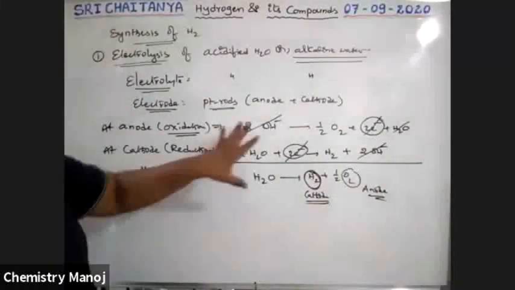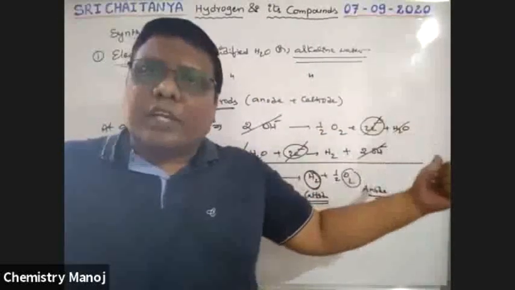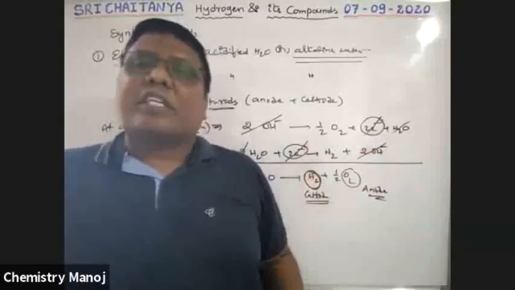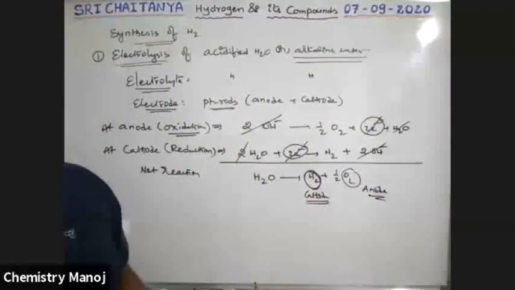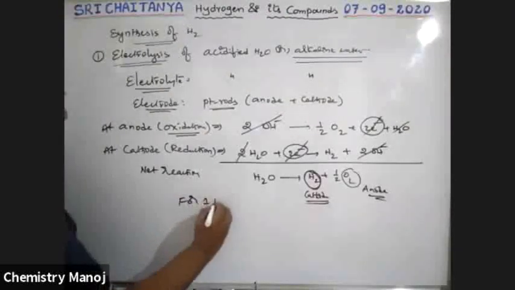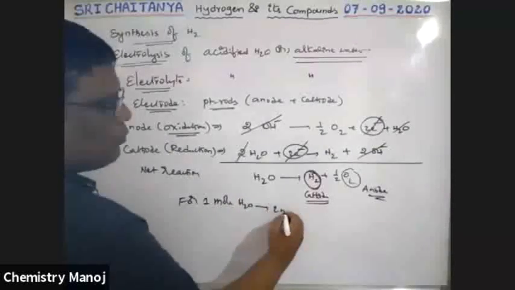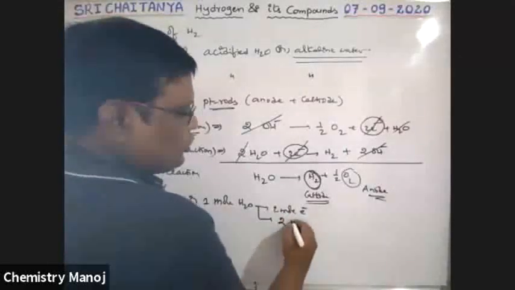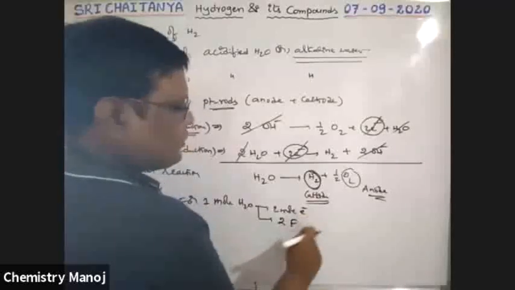See boys, in this reaction, how many moles of electrons are transferred from anode to cathode? The anode loses 2 electrons, the cathode gains 2 electrons. That means 2 moles of electrons are transferred for 1 mole of water involved in the reaction. Therefore, for 1 mole of water, 2 moles of electrons are involved. 2 moles of electrons means 2 Faraday of charge is used, not current.